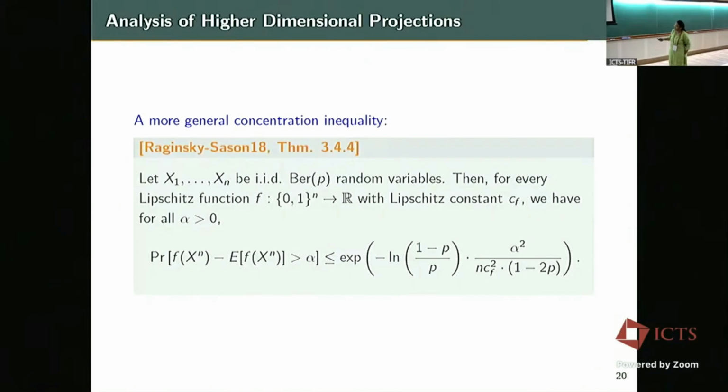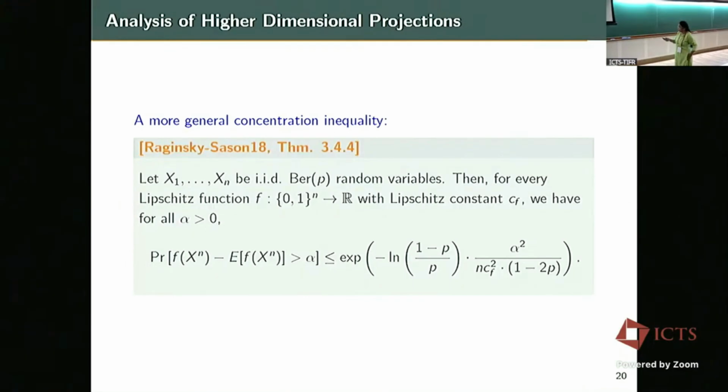if I have a function of n independent binary Bernoulli random variables, the concentration about the mean is upper bounded by this value, where p is given, alpha is the slack that we have, and there is a quantity called C_f, which is the Lipschitz constant of the function we are dealing with. So for the previous phi x, if we are able to get an estimate of the Lipschitz constant, and if it is good enough, then it is good for our purposes.